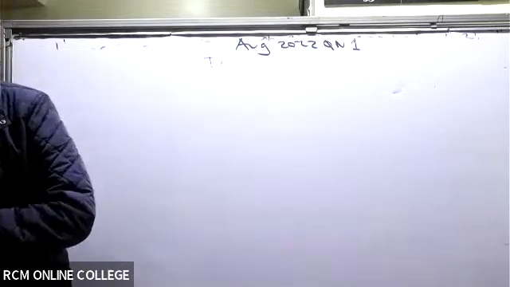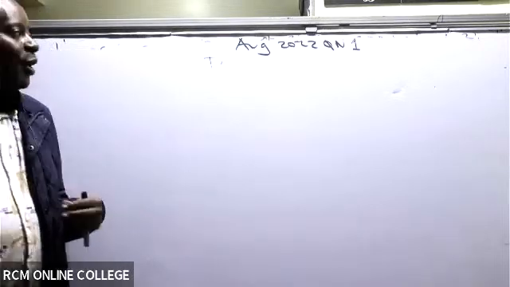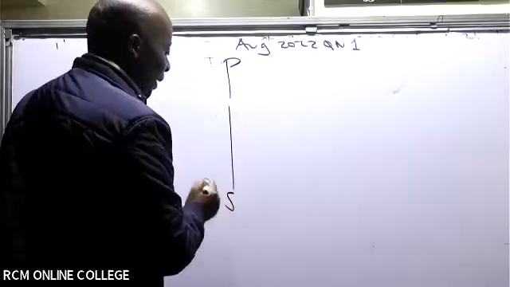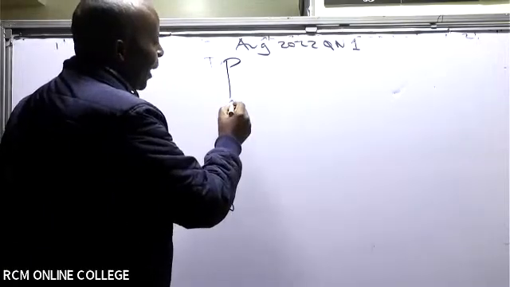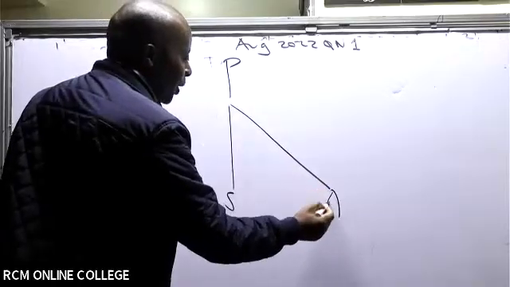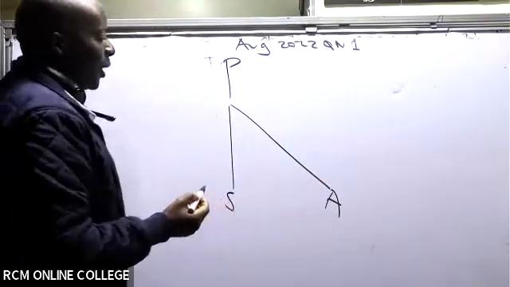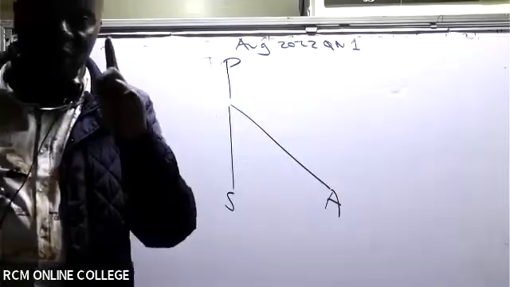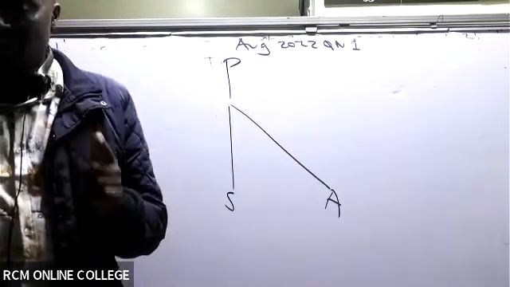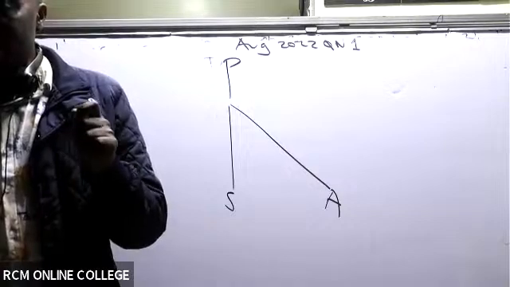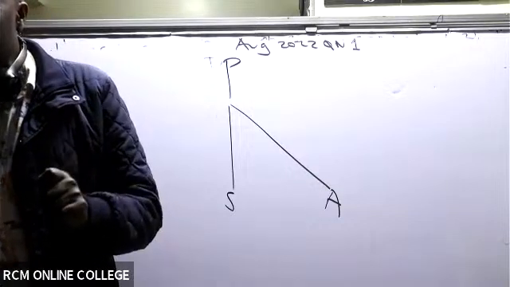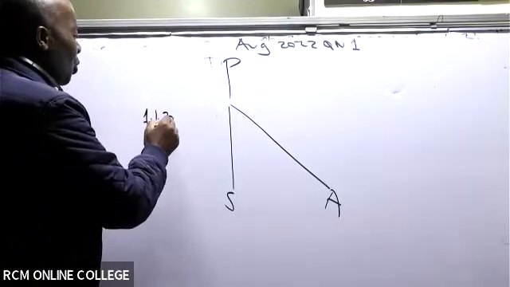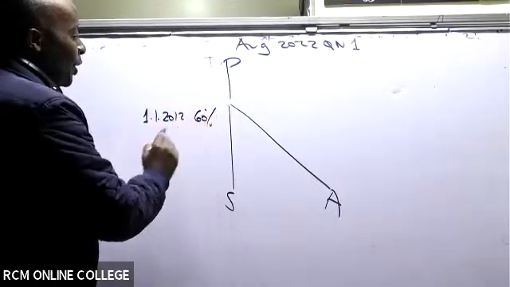So, ladies and gentlemen, this is what I have here. A company known as P, which has a subsidiary known as S. And this P has also acquired an associate known as A. So what have they told us about S? Note number 1: on 1st January 2012, P Limited acquired 60% of the ordinary shares of S Limited.